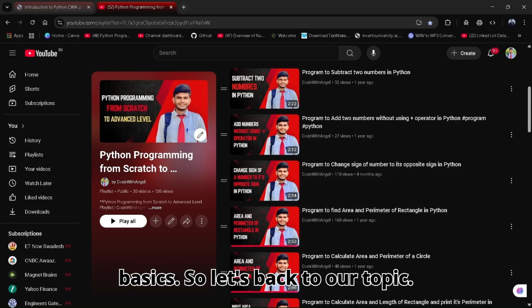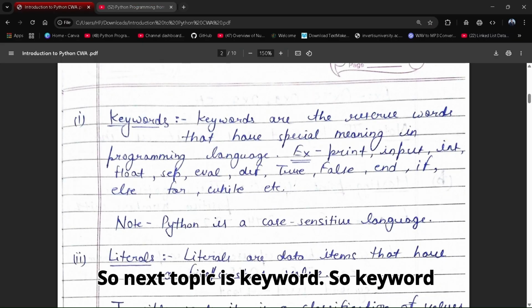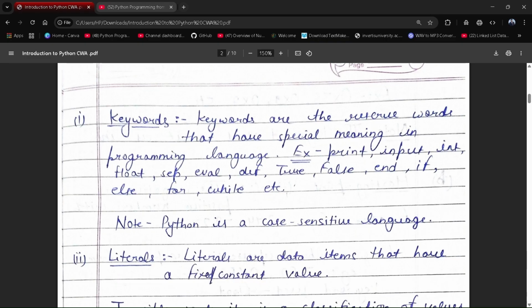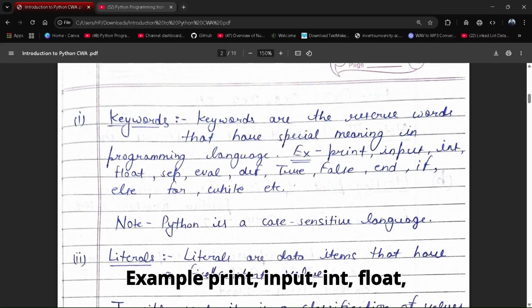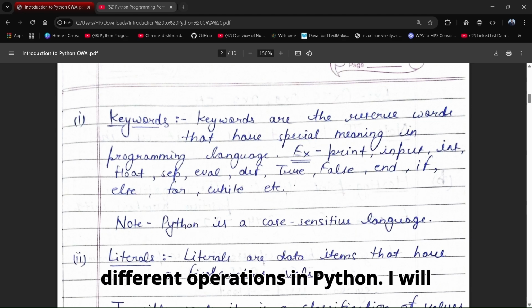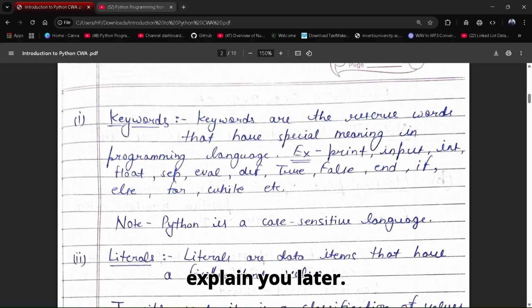So let's get back to our topic. The next topic is keyword. Keywords are reserved words that have a special meaning in a programming language. Example: print, input, int, float, sep, eval, def. So these are some keywords which are used for different operations in Python. I will explain them later.